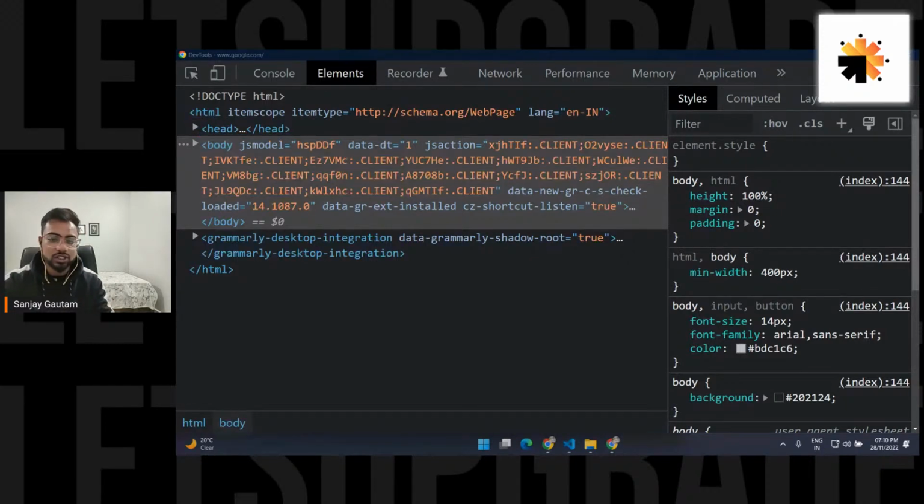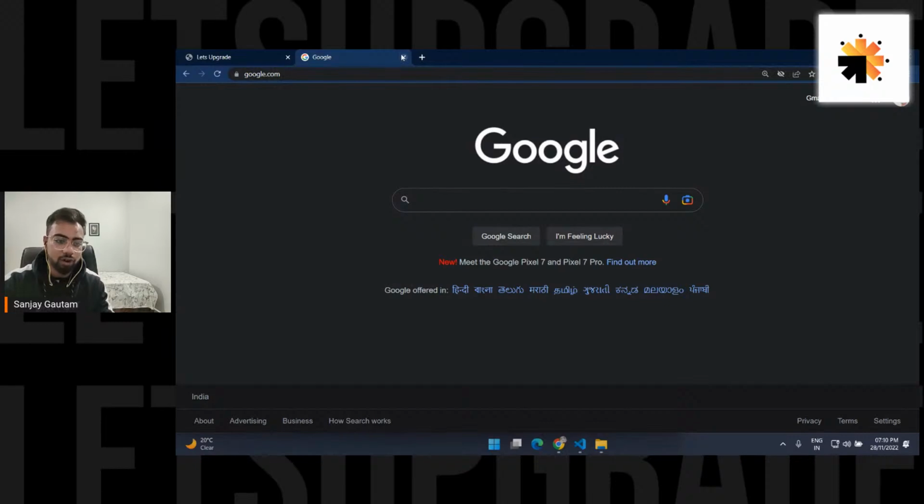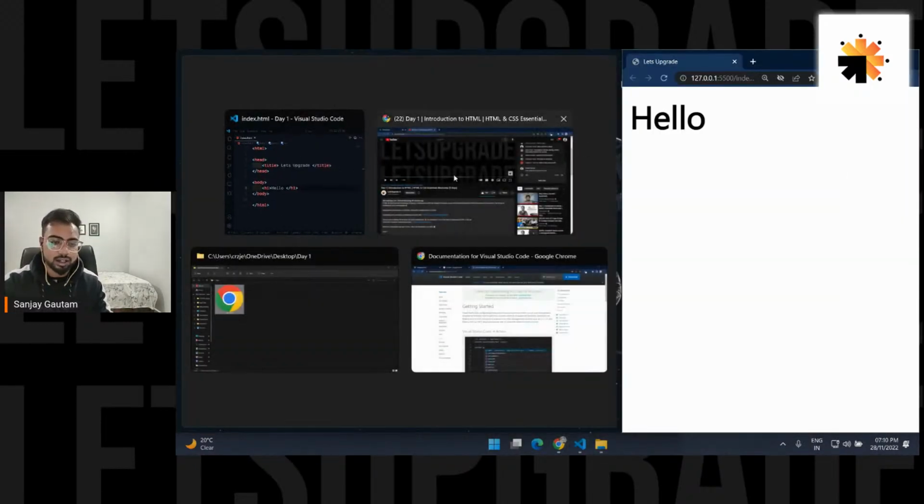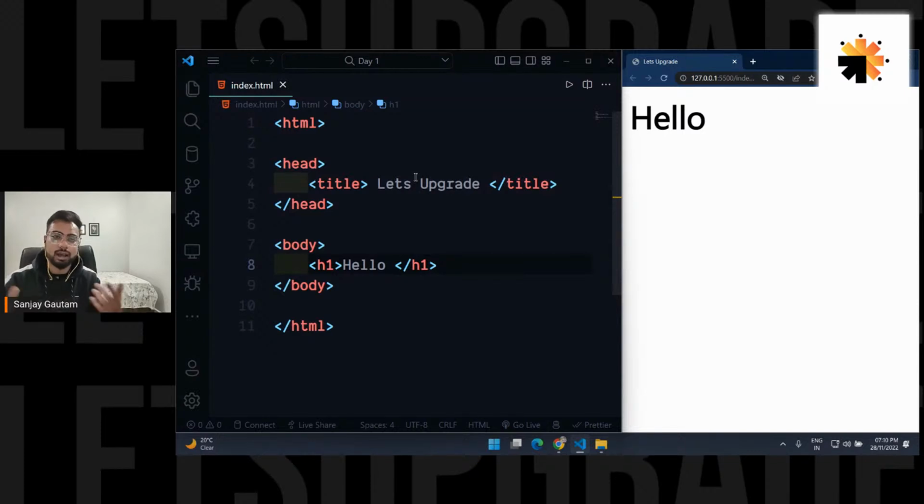So this is a structure for each and every website. You have to follow this. Literally, you have to follow this every time you create a website, so that your website can have better SEO. So let me just go live one more time.